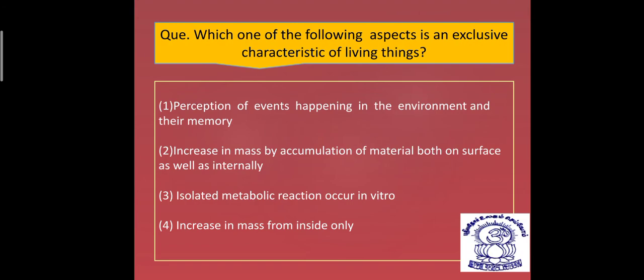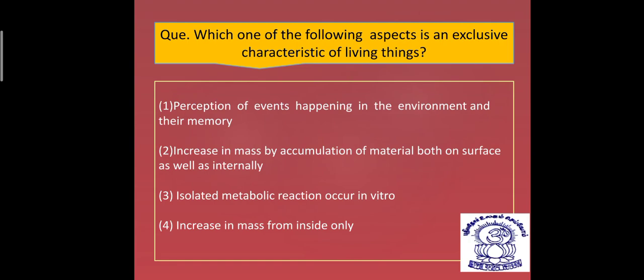Okay, it is somewhat related to consciousness. The second one is an increase in mass by accumulation of material both on the surface as well as internally, means it is talking about growth, both extrinsic and intrinsic growth. So it is not possible as a defining property or exclusive characteristic of living things. Third, isolated metabolic reactions occurring in vitro, means it is non-living but a living reaction. But it is not clearly living, so it cannot be defined as metabolism. And fourth, increase in mass from inside only.